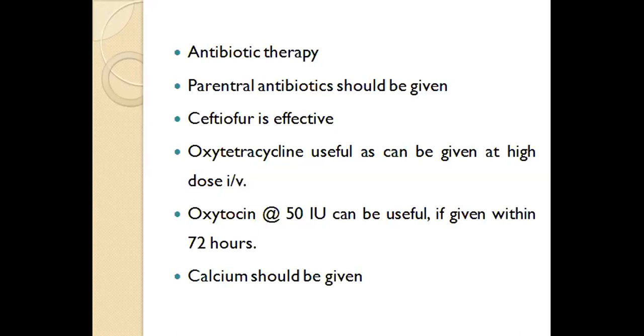For expulsion of all the debris collected inside the uterus, or for evacuating the uterus of this debris, retained fetal membranes, toxins and the fluid being produced inside, oxytocin can be given.